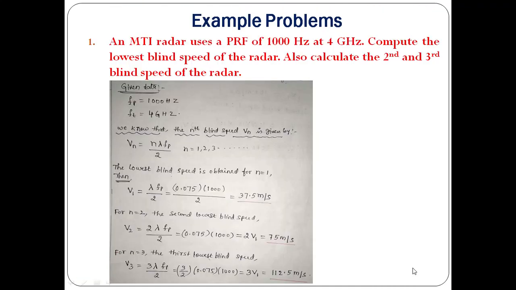This is the last part of the presentation. We are going to solve some numericals on blind speeds and clutter attenuation. A simple problem. An MTI radar uses a PRF of 1000 Hz at 4 GHz. Compute the lowest blind speed of the radar. Also calculate the second and third blind speed of the radar.